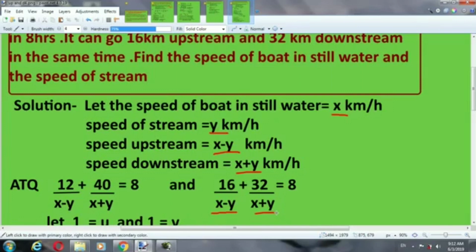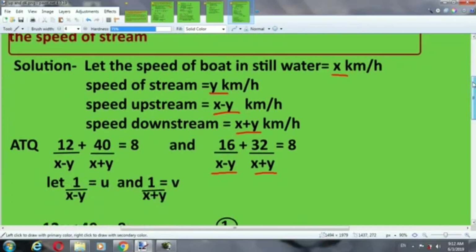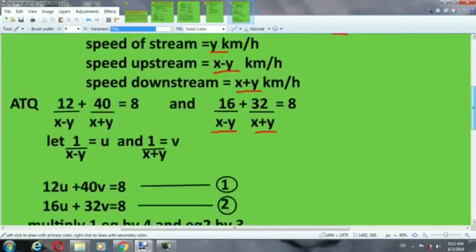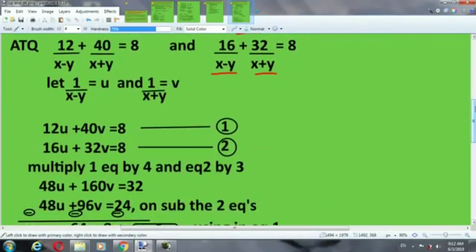Now we will suppose 1 by x minus y. 12 by x minus y means 12 into 1 by x minus y. That's why we always suppose 1 by x minus y is equal to u and 1 by x plus y is equal to v. It will be 12u plus 40v equal to 8 and 16u plus 32v equal to 8. First and second equation we have. Multiply first equation by 4 and second equation by 3 to eliminate u while we subtract.